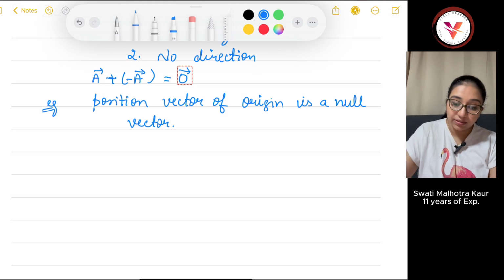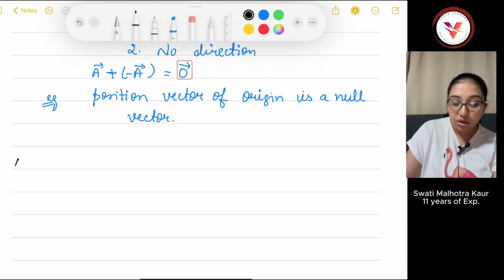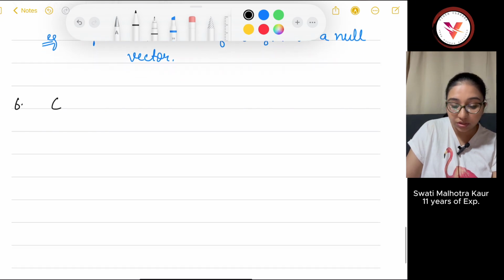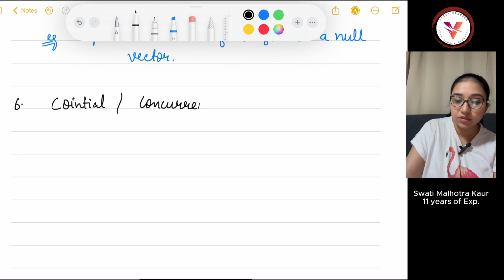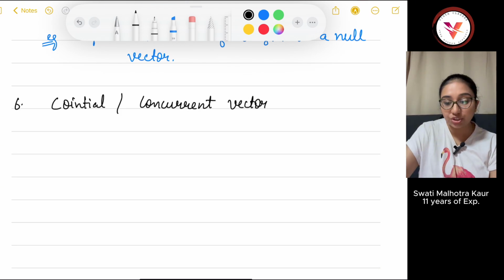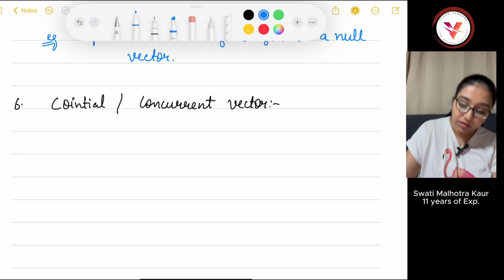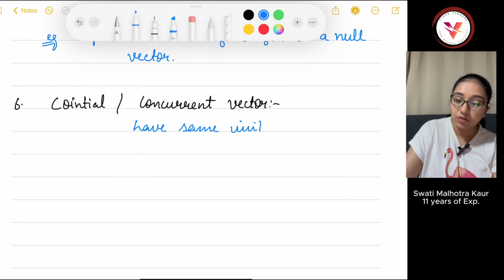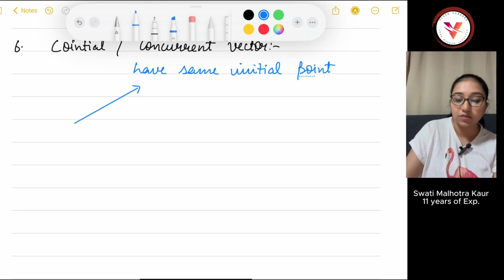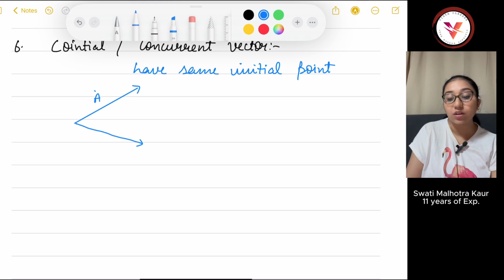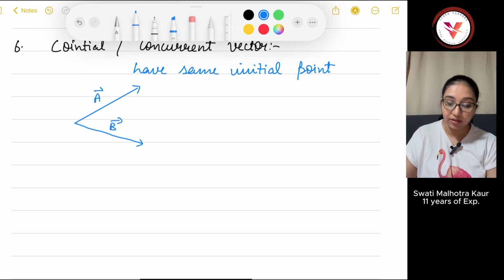Okay, next is co-initial or congruent vectors. Basically, they have the same initial point. For example, this vector and this vector. So this A vector and B vector are co-initial or congruent vectors.